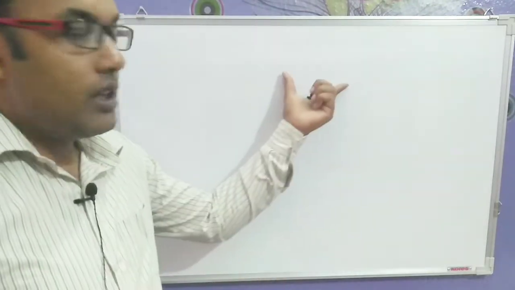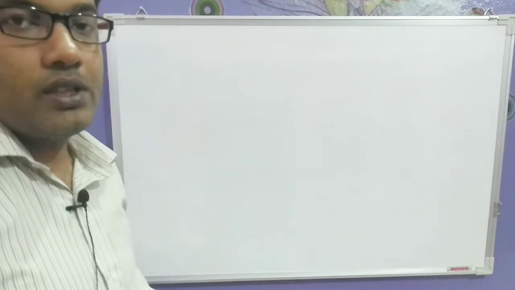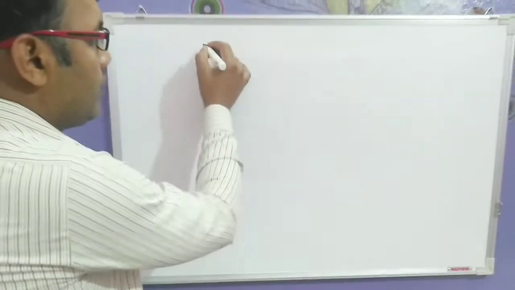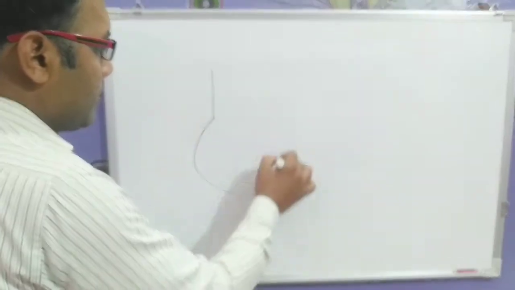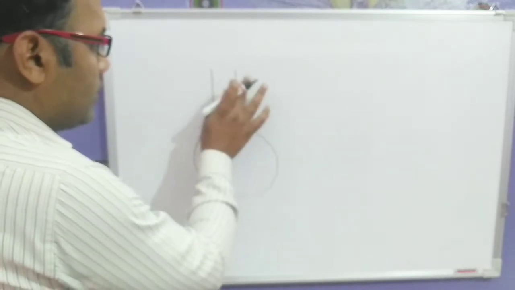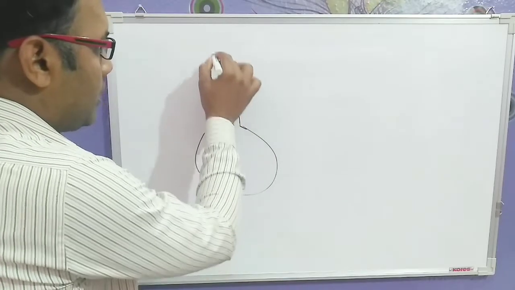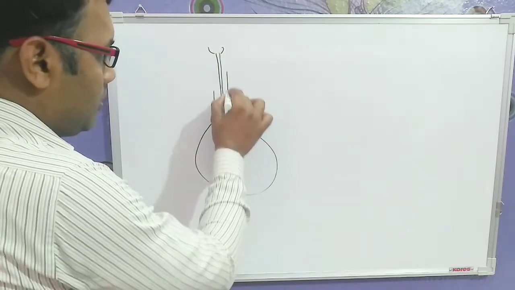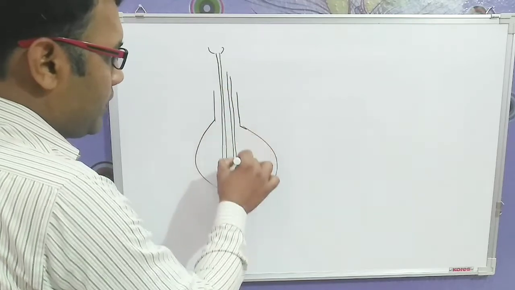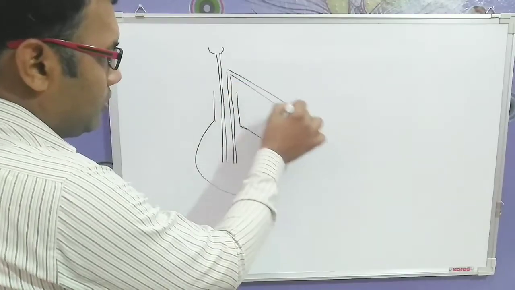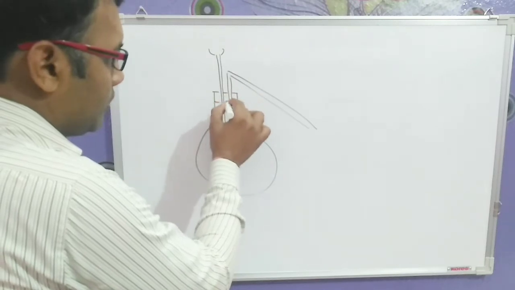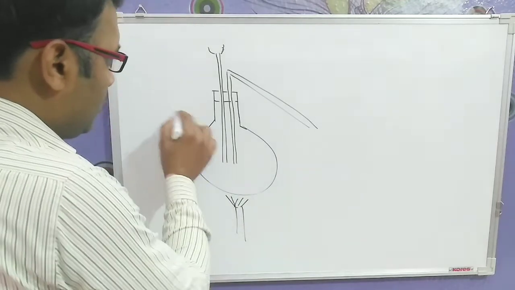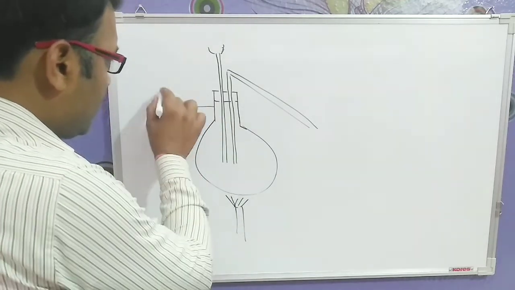As we have seen the reaction for the preparation of nitric acid, now we will see the diagram of how nitric acid formation takes place. Here we take a round bottom flask. In this round bottom flask we take a thistle funnel dipped inside, and through one end a delivery tube is attached. Now we provide heat to this, because without heat the reaction will not take place.